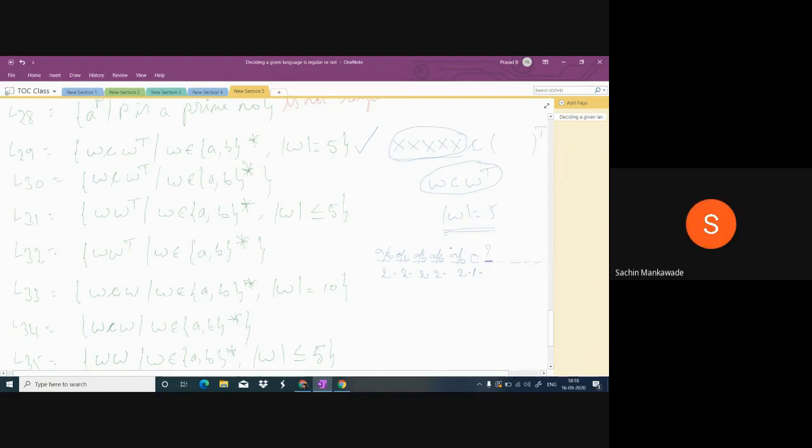This is the reverse of this string. Reverse of this one. So this can be what? Can it be A or B? Can I fill this in two ways? I think, the symbol before C. Ah, that's good. Suppose the symbol before C is A, I can fill this with A only. Suppose the symbol is B, I can fill with B only. So this depends on this symbol. So I can use only one way.